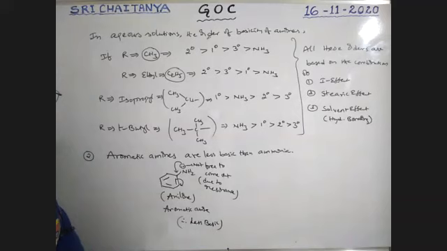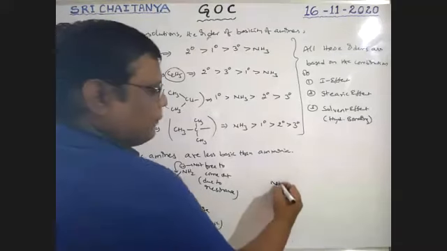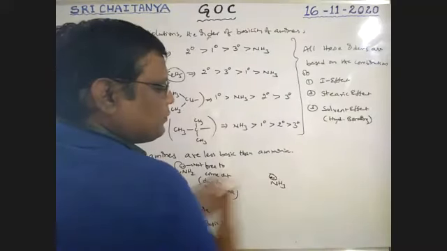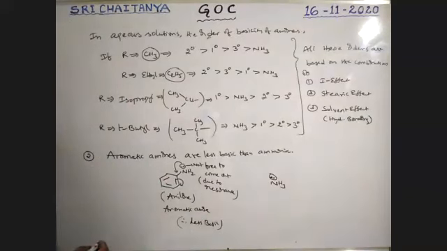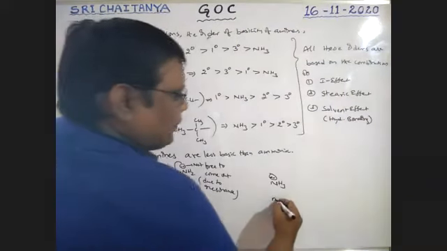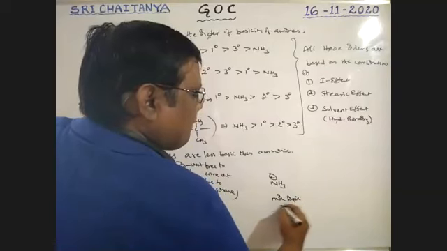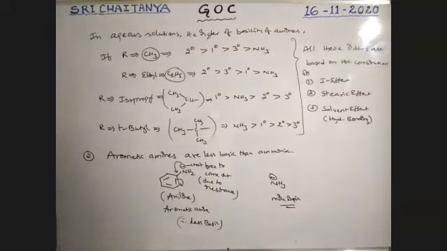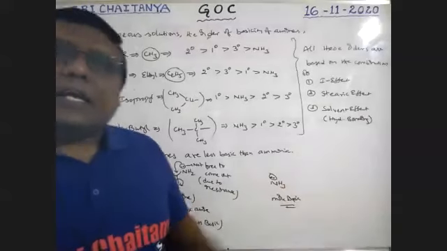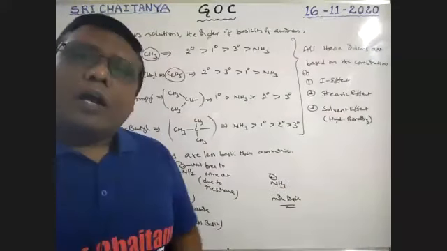In ammonia, there is no resonance, boys. Ammonia, no resonance, therefore more basic.